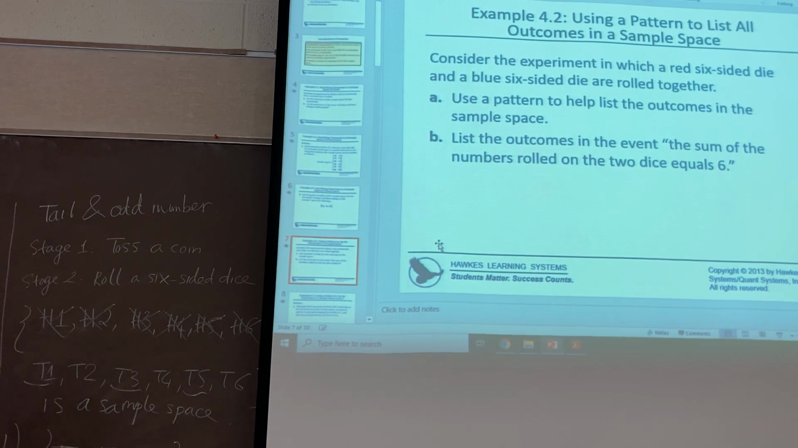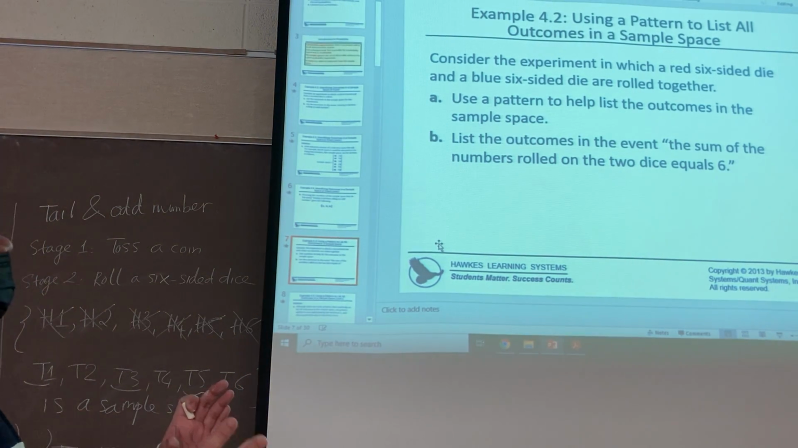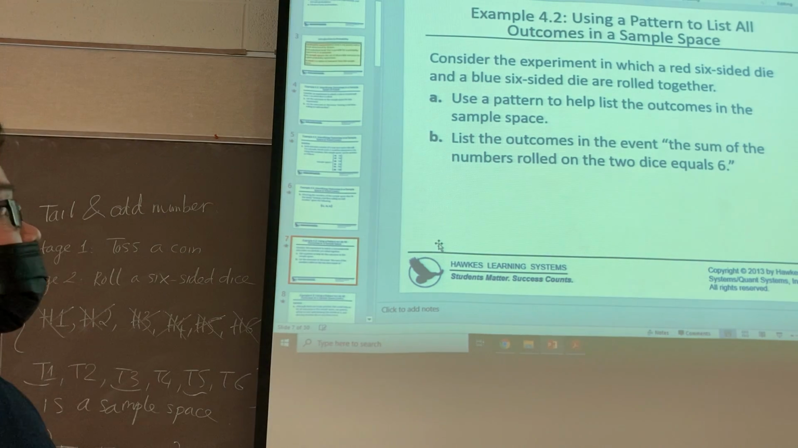Okay, so now we will move on to the next example. Here, we will consider an experiment where I will run a red 6-sided die, and after that I will run the blue.